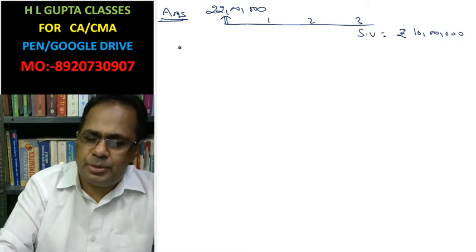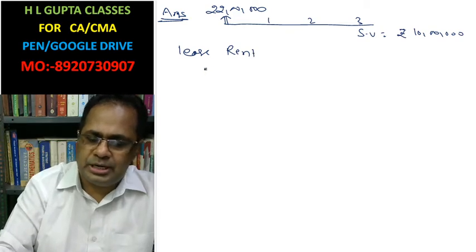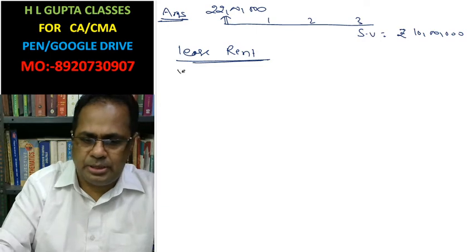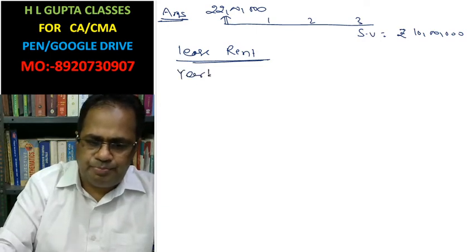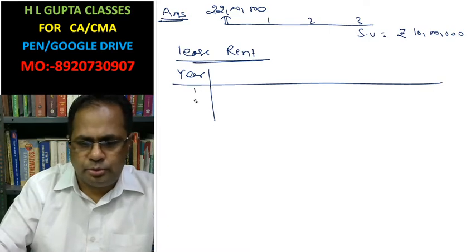As per the information of lease rent, what information is given in this case? Year 1, 2, 3.